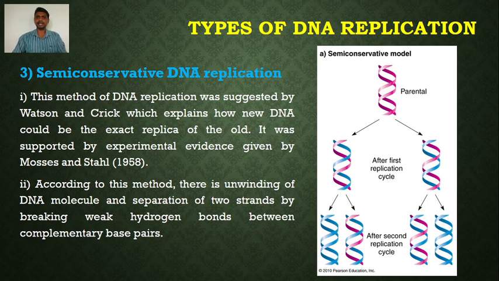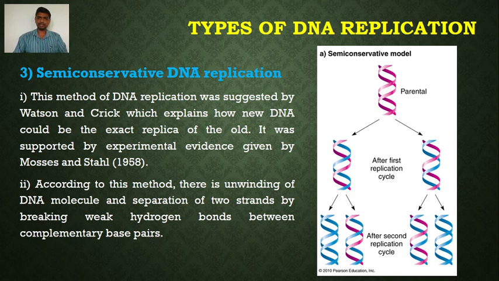This method of DNA replication was suggested by Watson and Crick, which explains how new DNA could be the exact copy of the old. It was supported by experimental evidence given by Meselson and Stahl. According to this method, there is unwinding of the DNA molecule and separation of the two strands by breaking weak hydrogen bonds between complementary base pairs. As you know, A binds with T by means of 2 hydrogen bonds, and G binds with C by means of 3 hydrogen bonds.